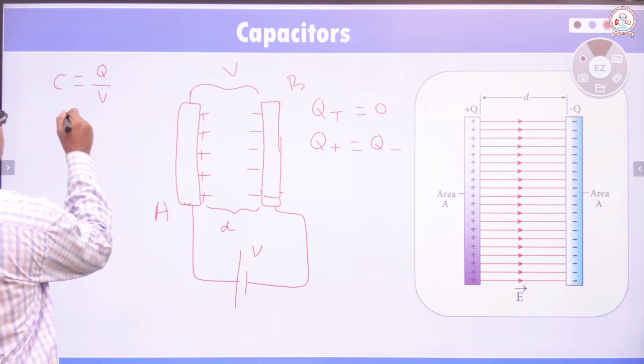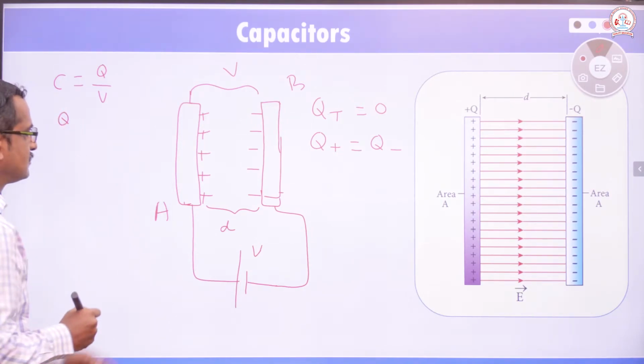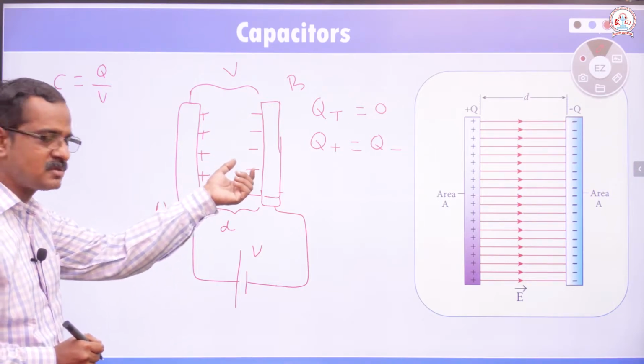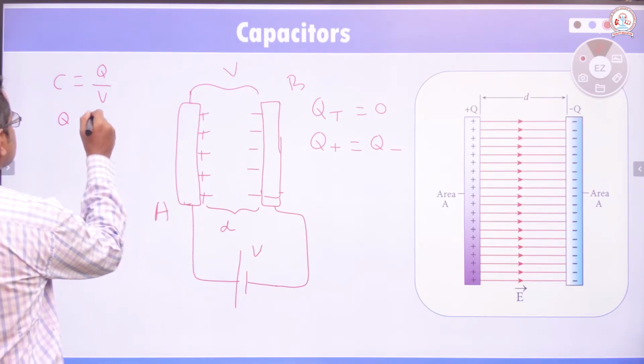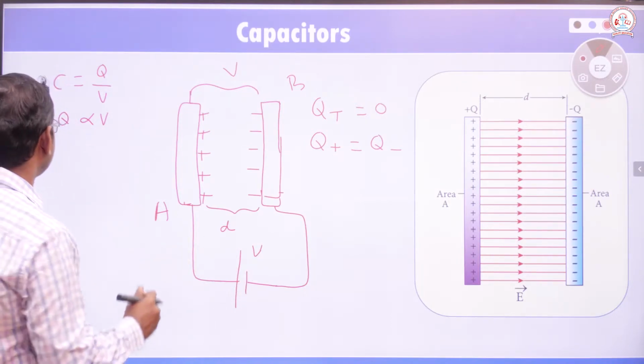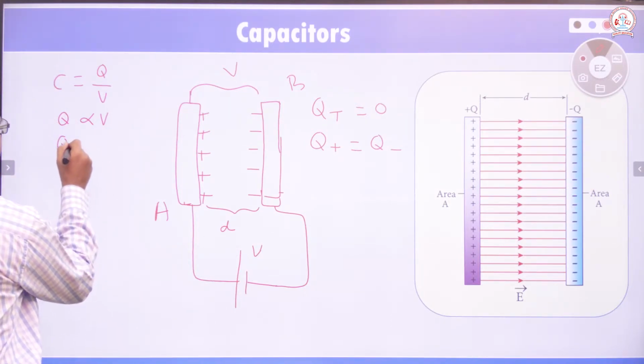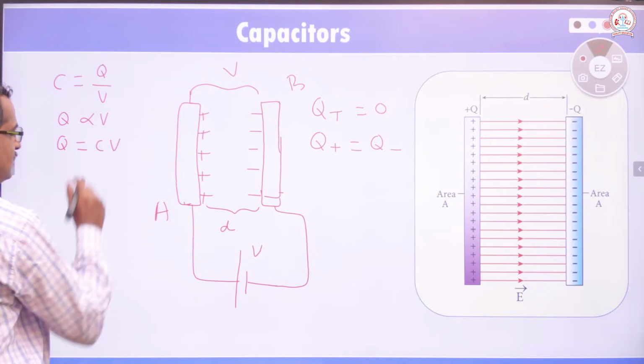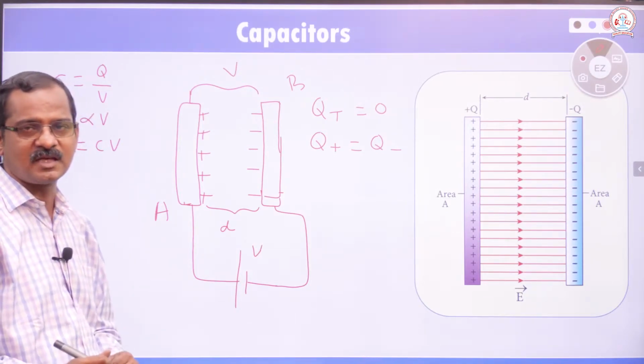Then we can say that the charges developed or induced in the capacitor plates is directly proportional to the potential difference. We can say that Q is equal to C into V, where C is the capacitance of the capacitor.